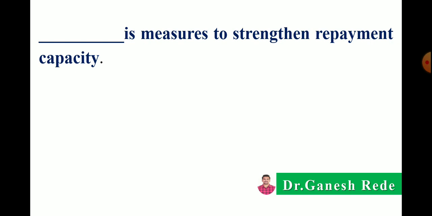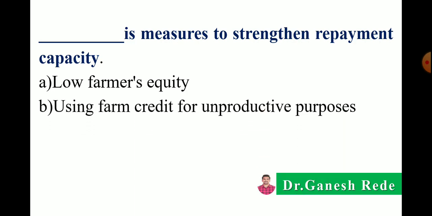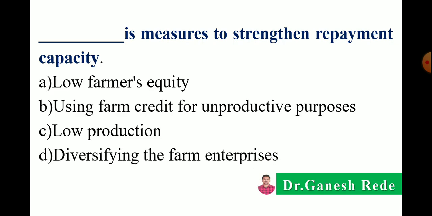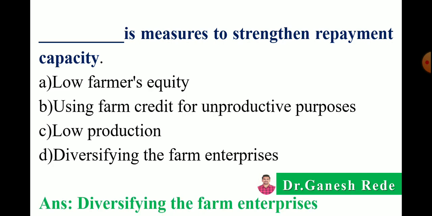Next, dash dash is the measure to strengthen repayment capacity, or the solution to strengthen the repayment capacity of the borrower. Option A, low farmers equity, B, using farm credit for unproductive purposes, C, low production or D, diversifying the farm enterprises. So correct answer is diversifying the farm enterprises is the measure to strengthen the repayment capacity of the farmer or borrower.